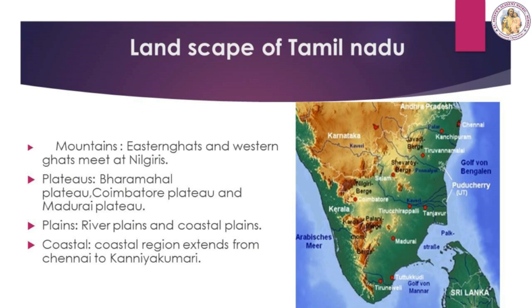Examples for plateaus are Baramahal Plateau, Coimbatore Plateau and Madurai Plateau. Plains can be divided into 2 types, river plains and coastal plains. The coastal region extends from Chennai to Kanyakumari. Let us see these in a detailed manner.